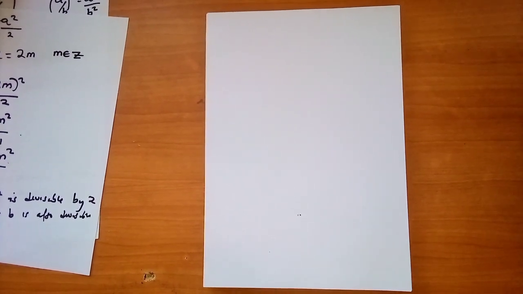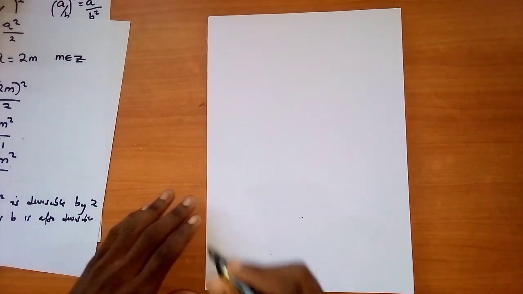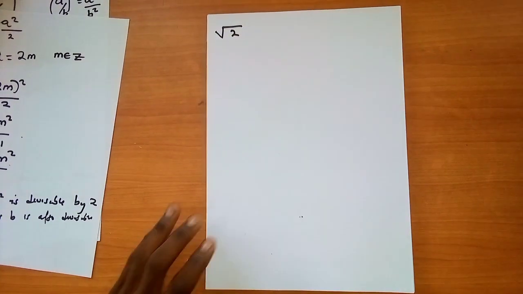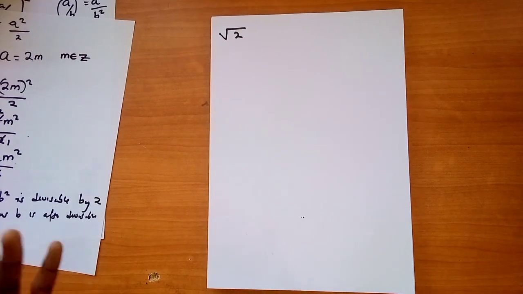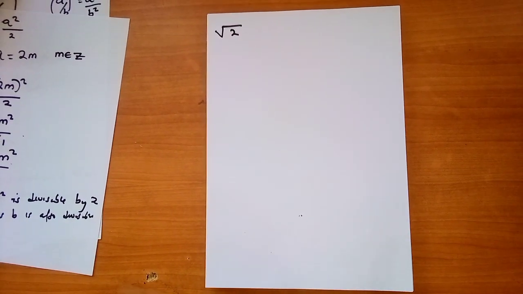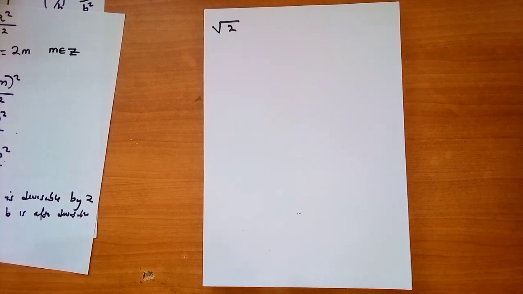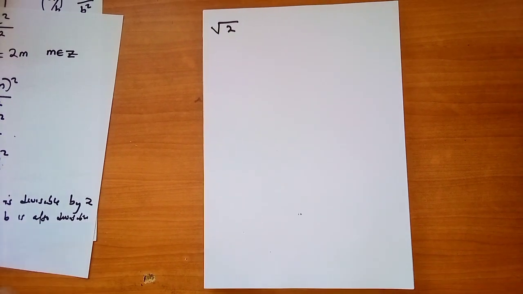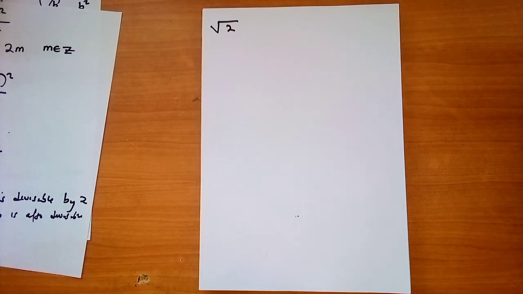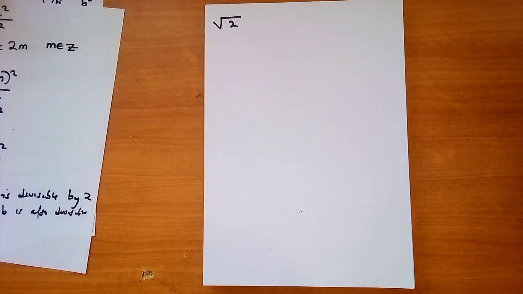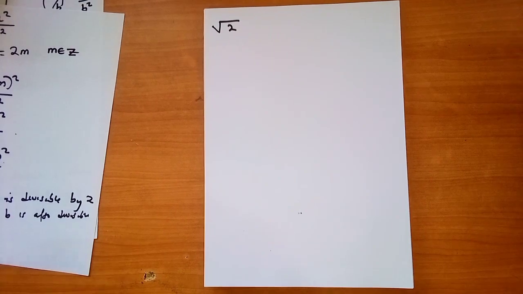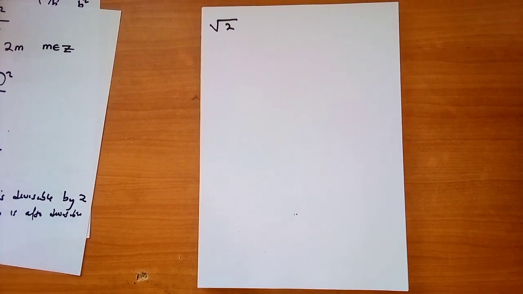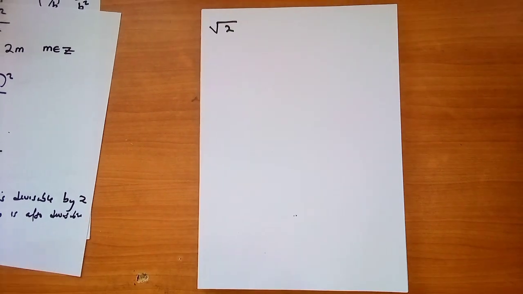So, remember the assumption that we made. We made an assumption to say the root of 2 is rational. And we say for something to be rational, it should be expressed as a fraction in the form of a over b, where b is not equal to 0, and both a and b are members of integers, and a and b are in their lowest form. In short, when we say lowest form, we mean there shouldn't be any common factor between those two numbers. But from the theorems that we've made for both a and b, we've realized that they both have a common factor, 2, which can go into these numbers. What does that do? It contradicts.